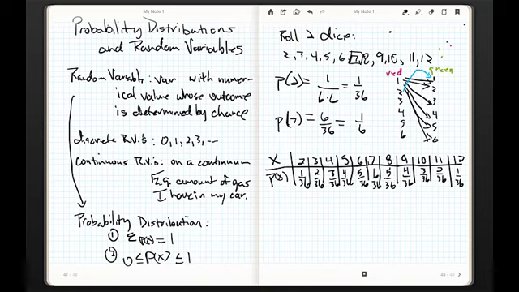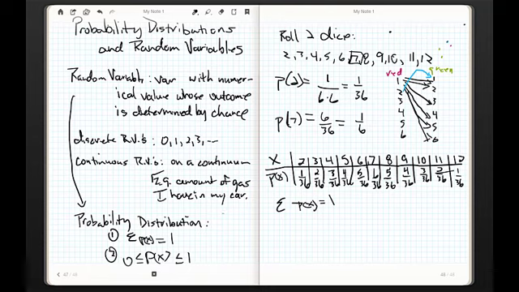All right? Now, I can add these up. Let's make sure that, remember, according to our rules of a probability distribution, all of the probabilities have to sum to 1. So 3, 6, 10, 21, 30, and 36. So the sum of P of X is equal to 1. Whew, thank God. Now, what do you think that the average roll would be? In other words, on average, what would the roll be?